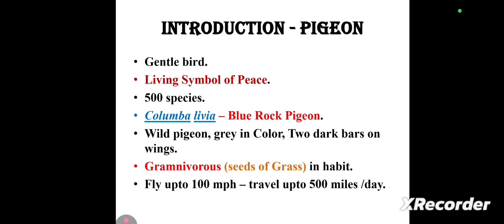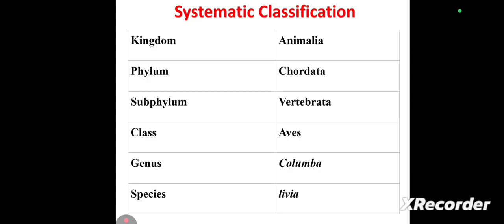It is a wild pigeon, grey in color, having two dark bars on their wings. Its habit is graminivorous, that is, seeds of grass, cereals, pulses. It can fly up to 100 miles per hour. It can travel up to 500 miles per day.